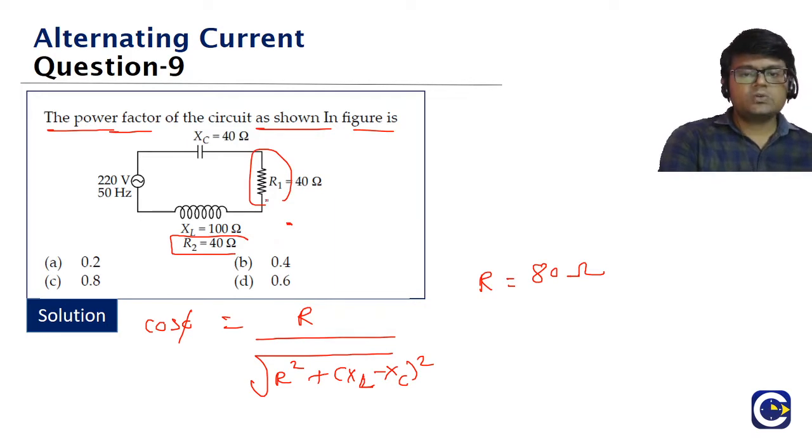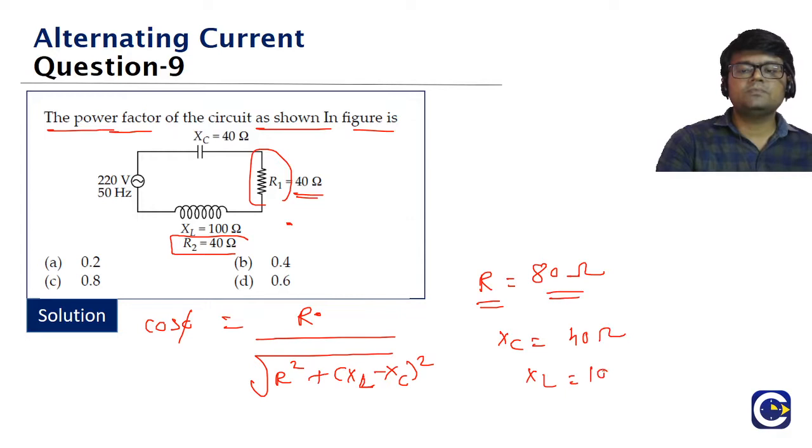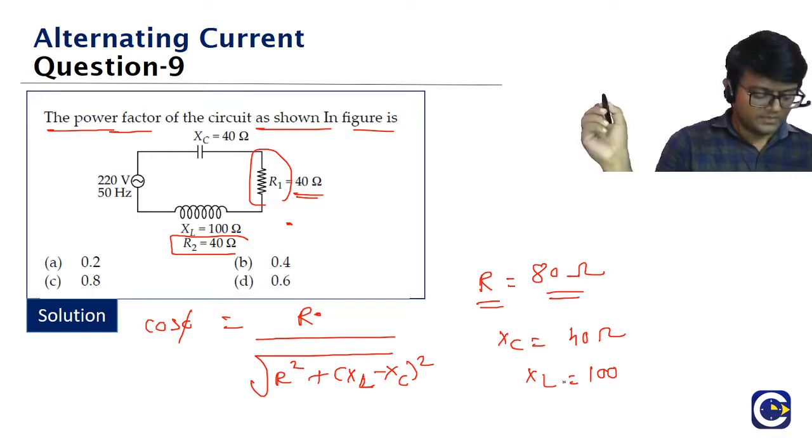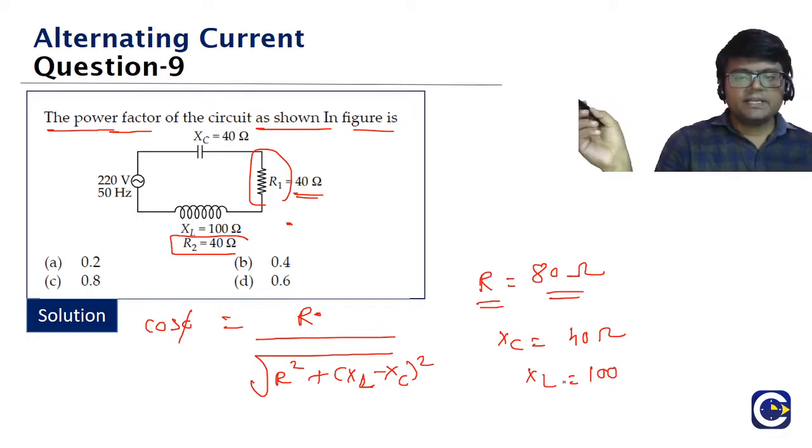Okay, guys. Normally we just have one resistor, but here the inductor coil is also having resistance. Then in place of R, we should be taking R equivalent. What is the equivalent resistance of the entire circuit, guys? 40 plus 40, because they are in series, right? 40 plus 40 will be equal to 80. Then XC value is given to us. What is XC value? 40. XL is also given. What is XL value? 100.